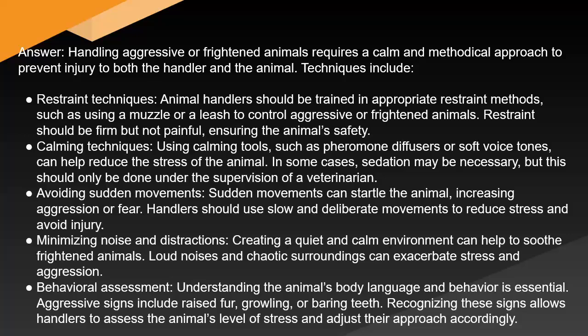Calming techniques. Using calming tools such as pheromone diffusers or soft voice tones can help reduce the stress of the animal. In some cases, sedation may be necessary, but this should only be done under the supervision of a veterinarian. Avoiding sudden movements. Sudden movements can startle the animal, increasing aggression or fear. Handlers should use slow and deliberate movements to reduce stress and avoid injury. Minimizing noise and distractions. Creating a quiet and calm environment can help to soothe frightened animals. Loud noises and chaotic surroundings can exacerbate stress and aggression.